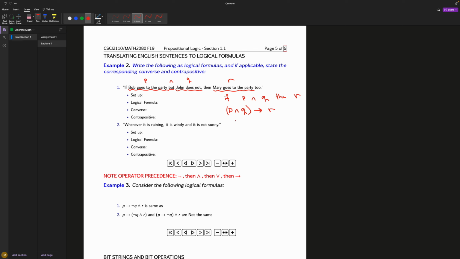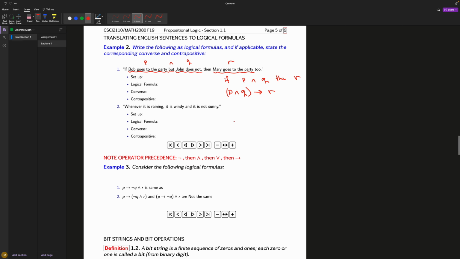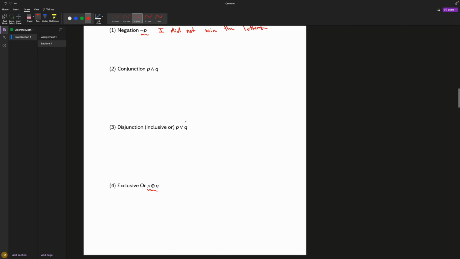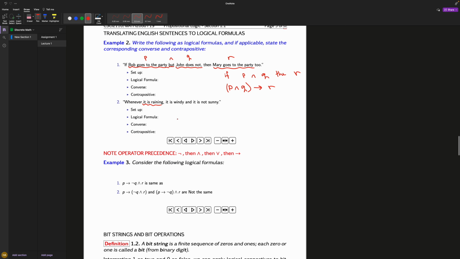R. Whenever it is raining, it is windy and it is not sunny. So whenever it is raining, I'm saying if it is raining, then it is windy and it is not sunny. I mean, this one is very self-explanatory. So you can just say, well, it is raining if it is raining. Well, you don't need if, that's a logical connective. Get used to the wording, logical connective. So we don't need it as a variable.